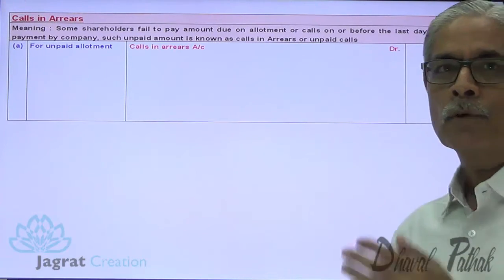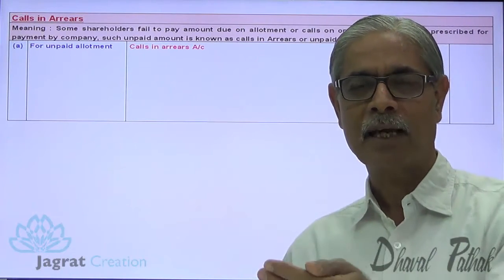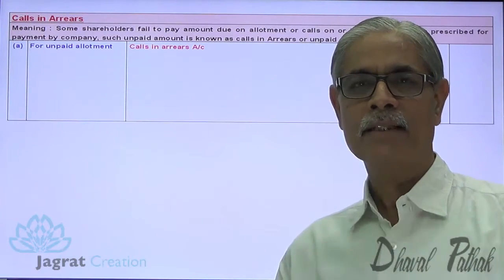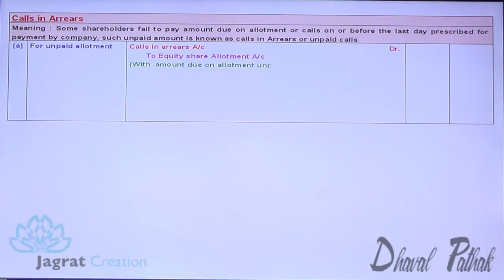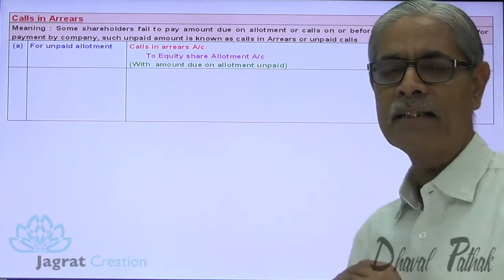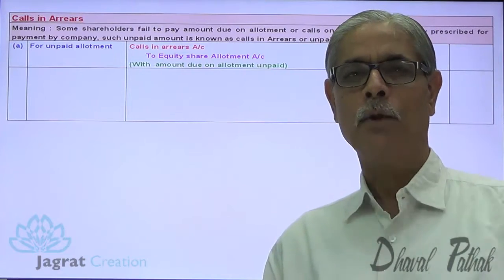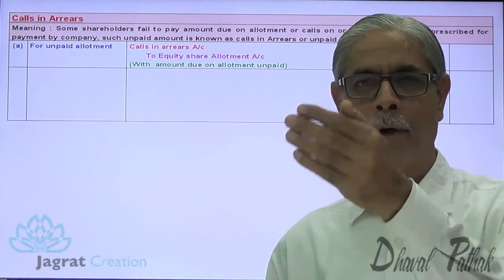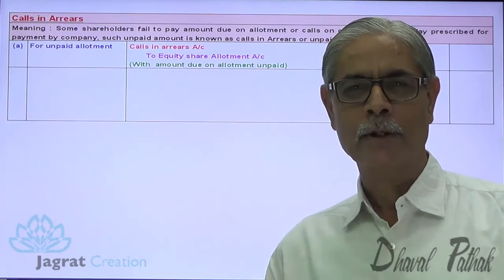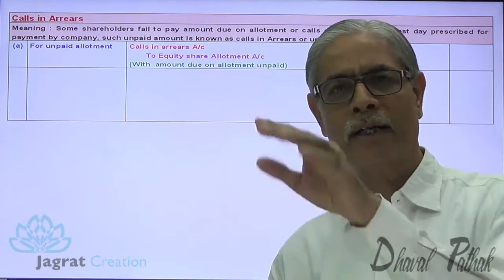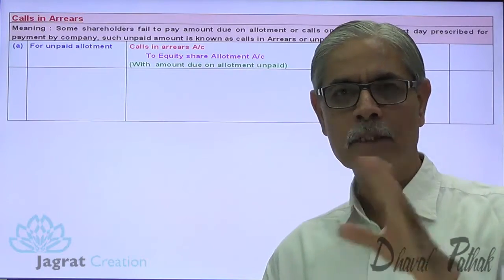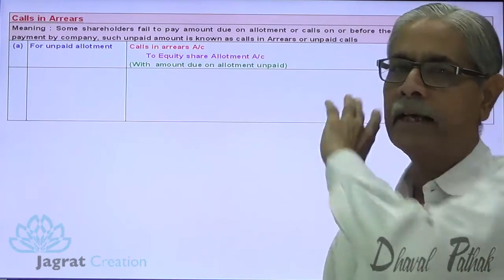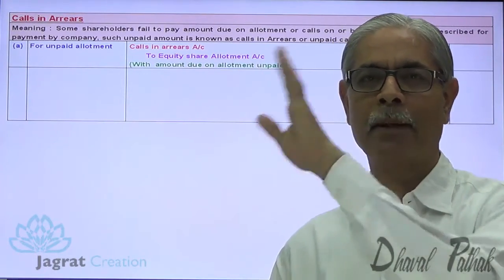Calls in arrears, the amount recoverable, is an asset with a debit balance, so calls in arrears account debit to equity share allotment account credit. By writing this entry, the allotment account gets closed, because the amount received is credited to allotment account and the amount not received is also credited to allotment account. So share allotment account gets closed and calls in arrears account stands with a debit balance.